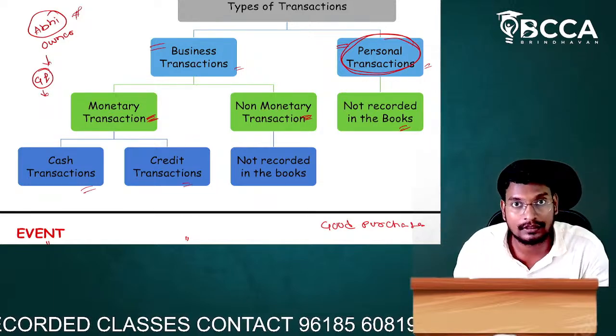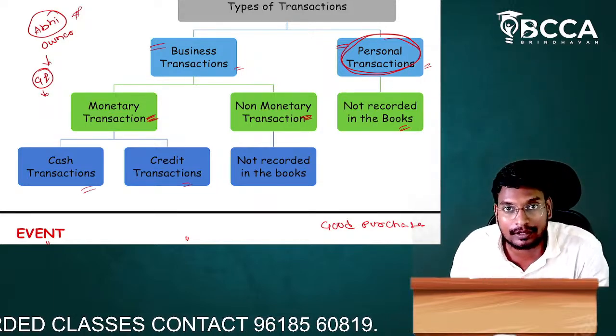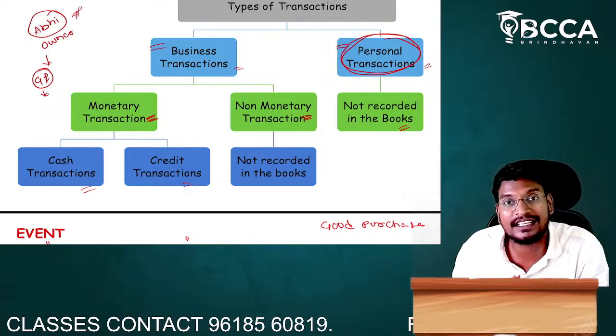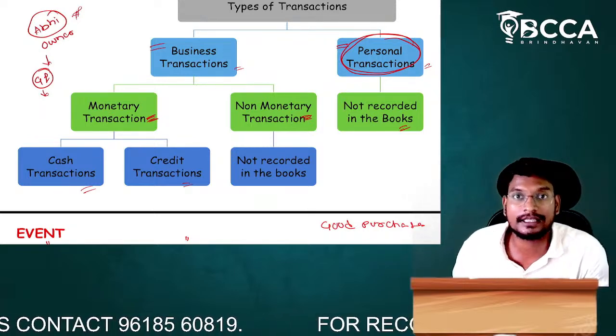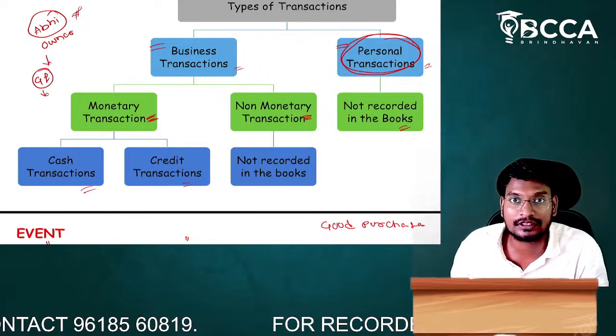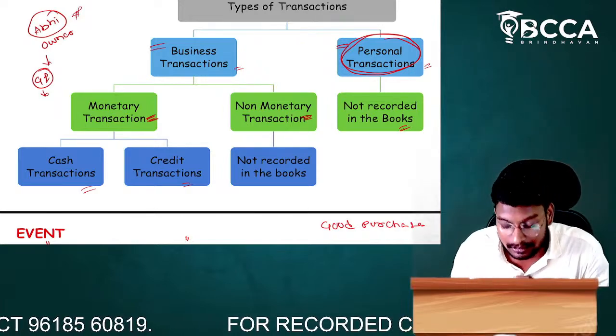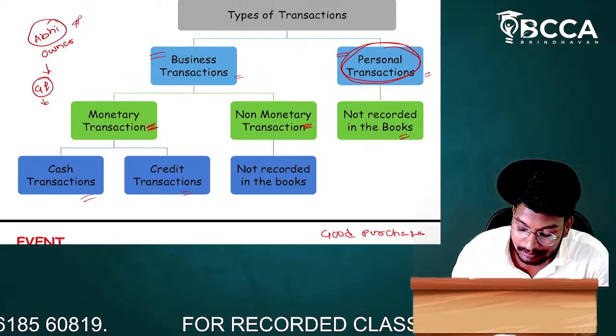Credit transaction. It may be in the form of credit or it may be in the form of cash. That should be in the monetary nature only. If it is a business transaction and that too of a monetary nature, we will record it in the books of accounts. Otherwise, we will not record it in the books of accounts.